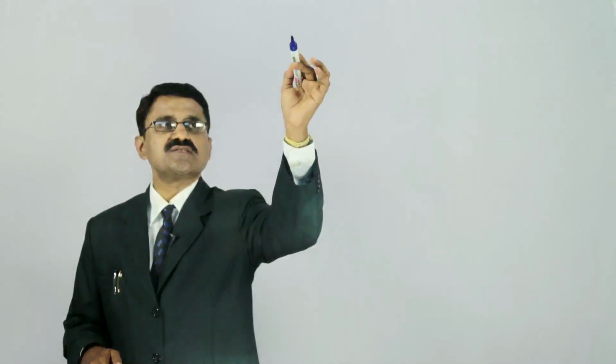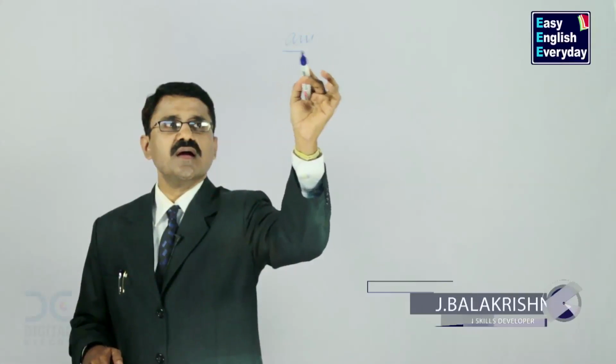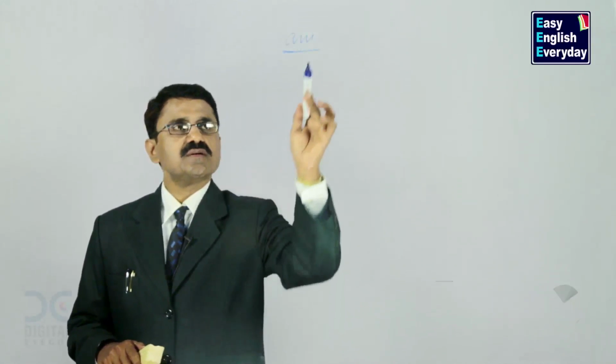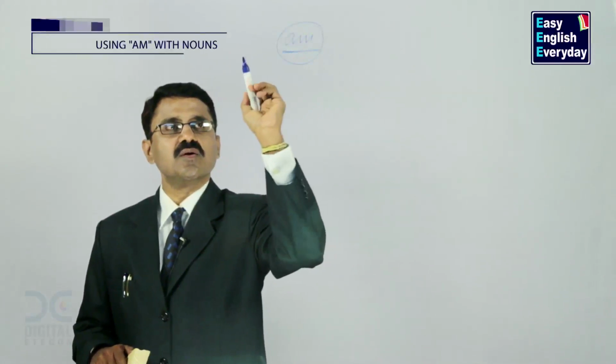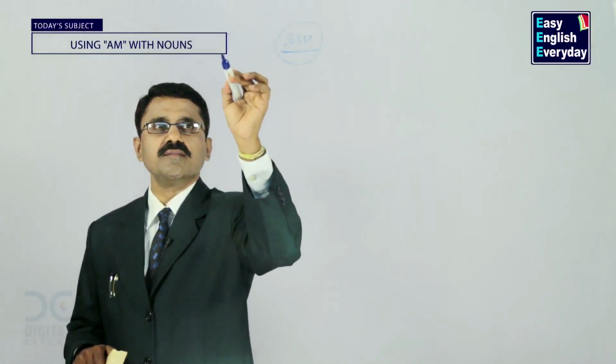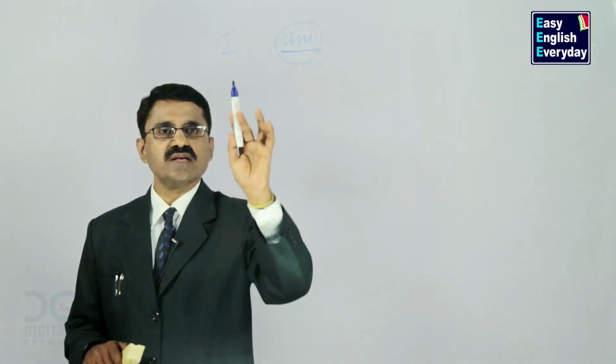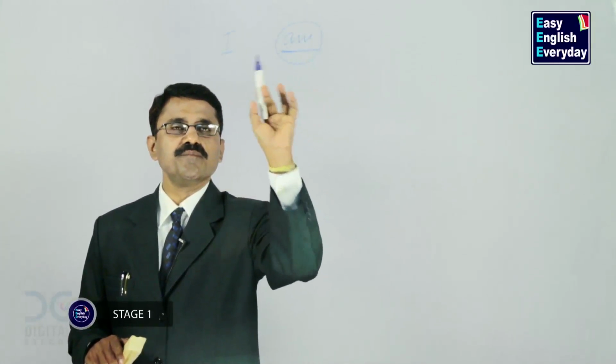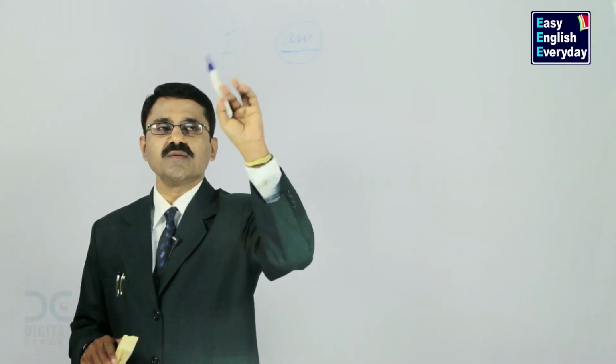Now we shall discuss how to use am. Remember 2 points. This person goes only with I. Nobody can use am except I. Only I will use this person, I am. That is 1 point.